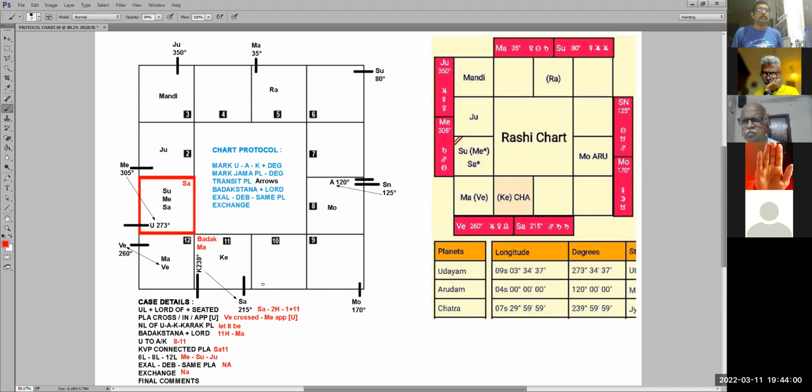So Saturn के आगे लिख लो career, delay, bitterness, low paid employee, employee also, slow.